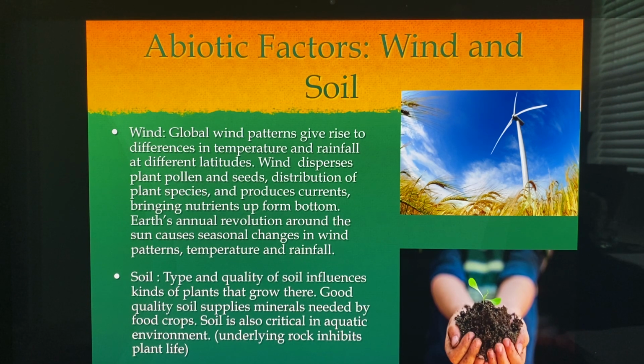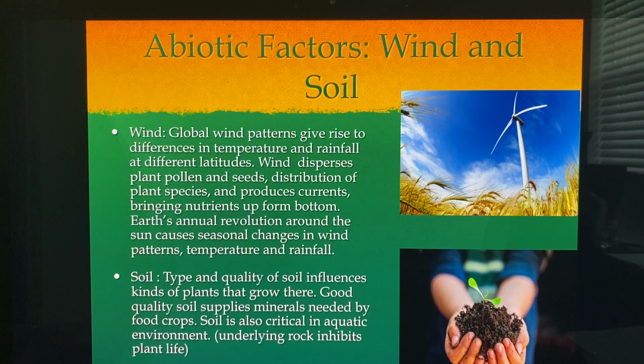Other abiotic factors, non-living factors, are wind and soil. Let's talk about the wind. There are global wind patterns on our Earth that give rise to differences in temperature and rainfall at different latitudes. Wind also disperses plant pollen and seeds so the plants can grow in different places, and affects the distribution of plant species. It also produces currents. They need the currents in the ocean that move these plants and plant species around, bringing nutrients from the bottom of the ocean up.